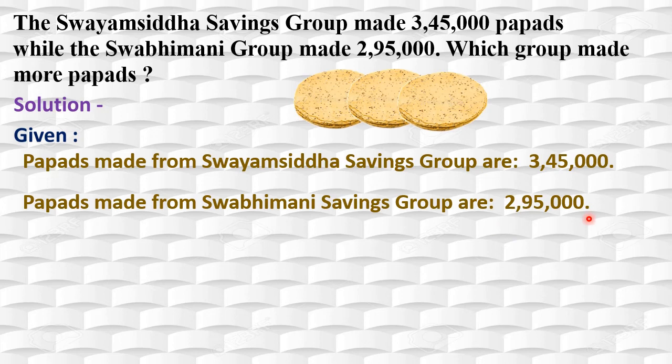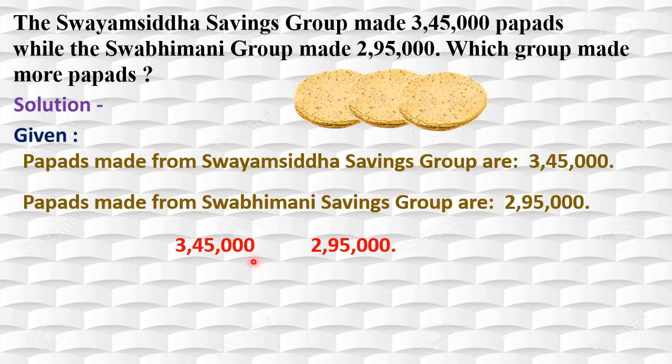2,95,000. Isn't it? Okay. Now again here we have to compare these two figures. We will write these first here. This is of Swayam Siddha Savings Group and this is of Swabhimani Savings Group. Isn't it? Okay. Now which is the greater one and which is the smaller one? Yes. This is 3,45,000 and this is 2,95,000. Very easy to identify, right?